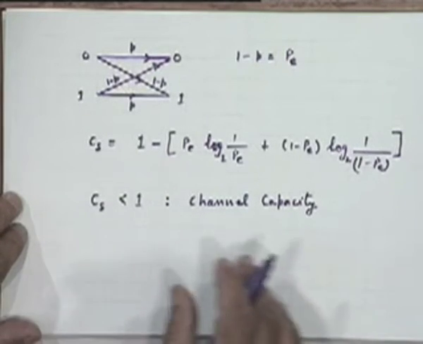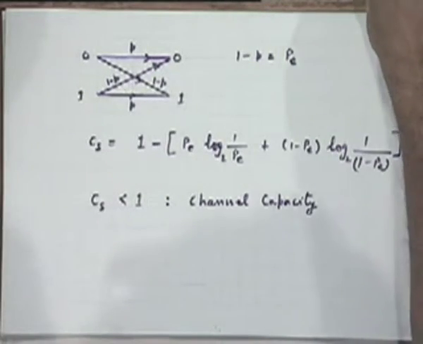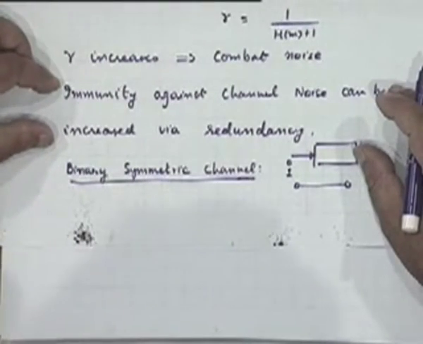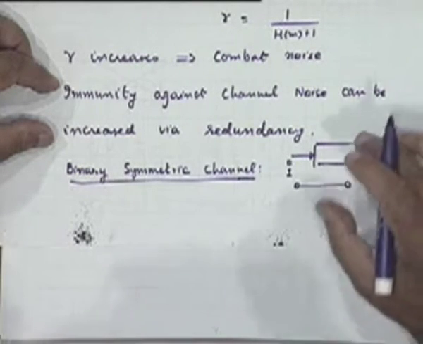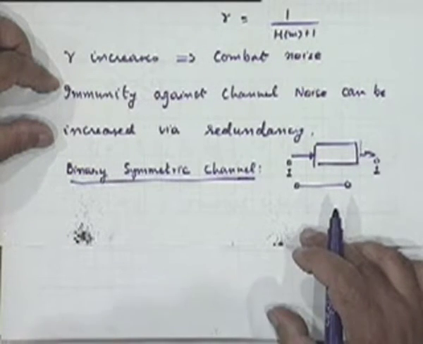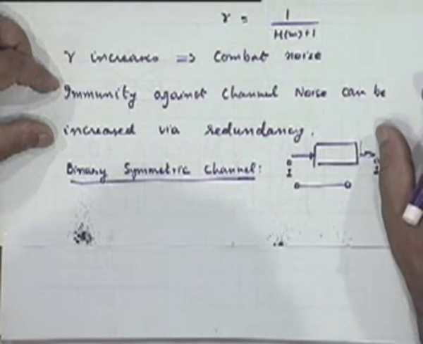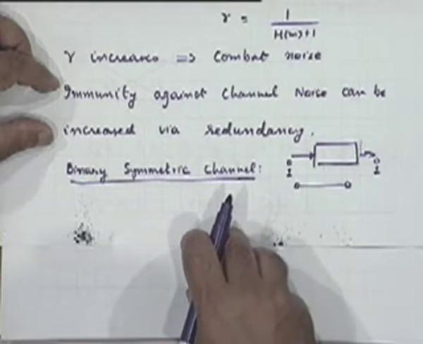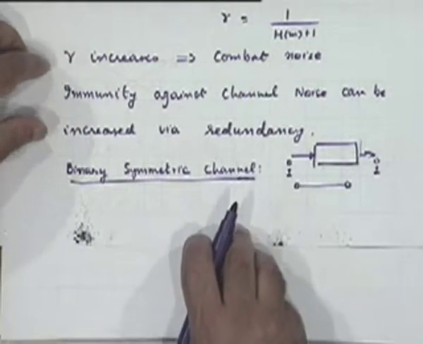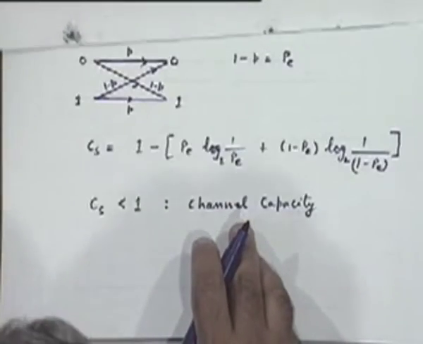Now, remember at what point I digressed into this. The point was I wanted to discuss that immunity against channel noise can be increased by introducing redundancy, and the question I am addressing now is how much redundancy one has to introduce, and the answer is that it depends on the channel capacity, this number associated with a specific channel model.